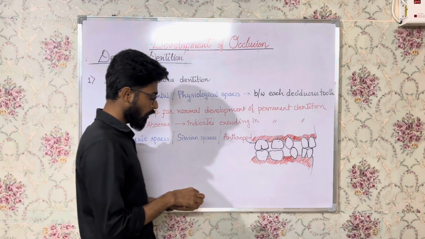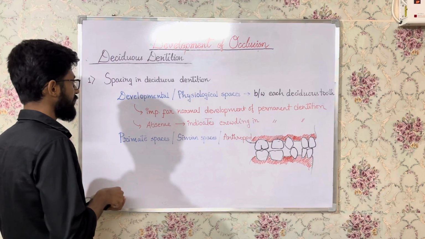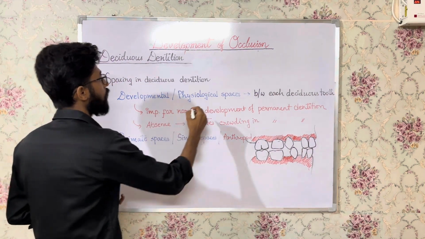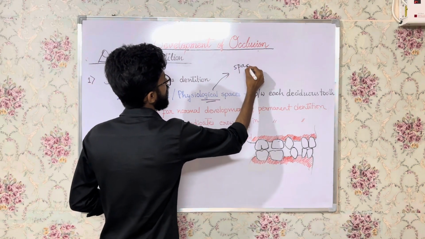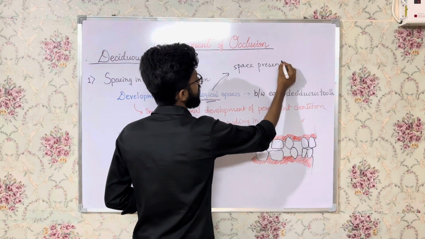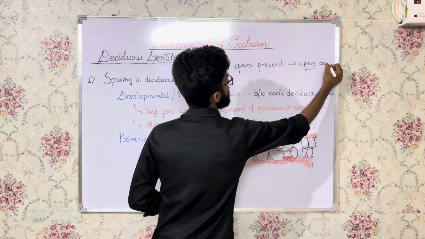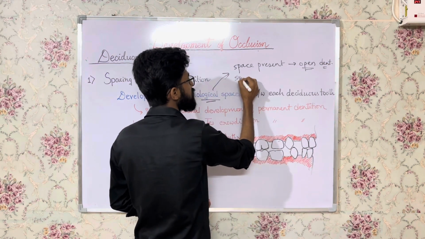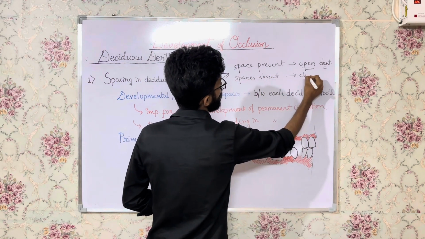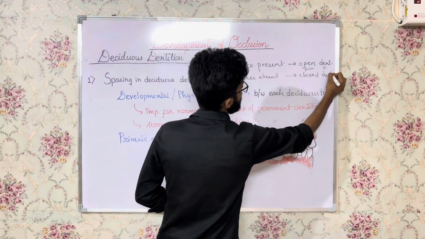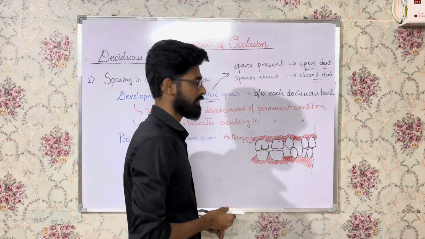So there are two terms. One is the open dentition and another is the closed dentition, right? So what is open dentition? Open dentition means where the deciduous dentition has physiological spaces. So if space is present in deciduous dentition, then it is called as open dentition, right? Open dentition, right? If the physiological spaces are absent, then it is called as closed dentition, right? So closed dentition will have crowding in the future, right? In open dentition, chances of crowding are less, right?